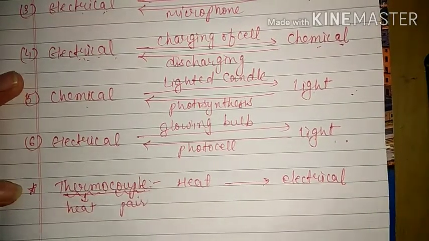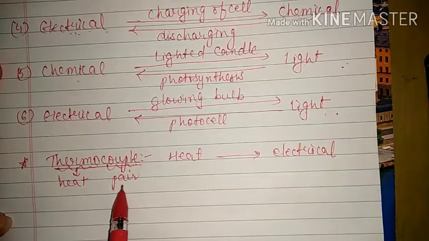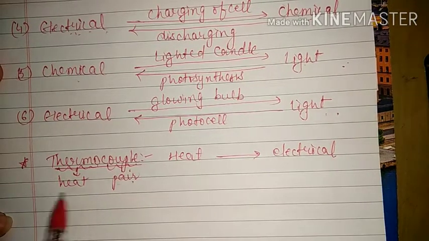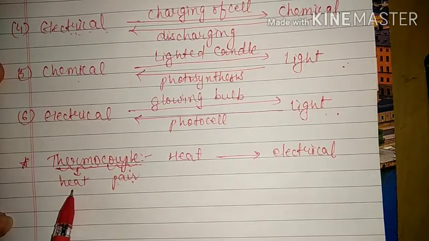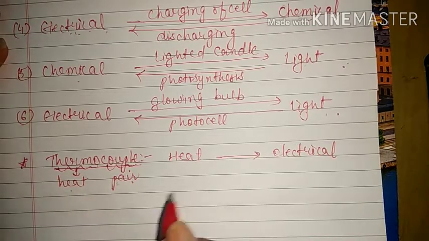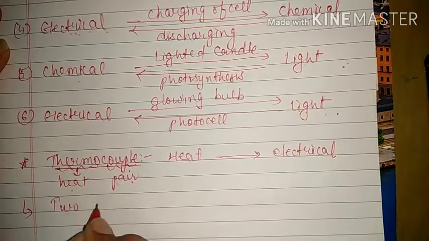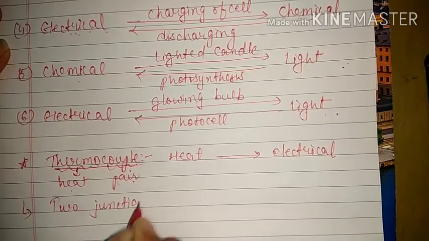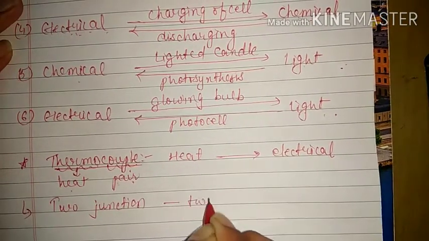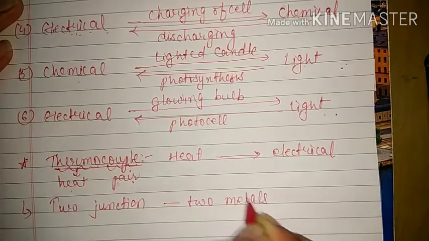So what we have to do? We have to make a pair on the basis of the heat energy it has. That means we will make two junctions with the help of two different metals.